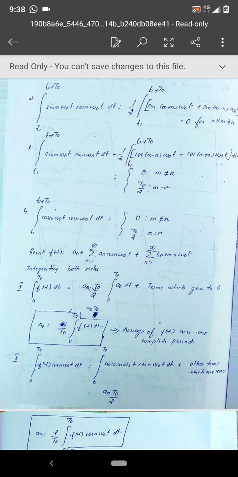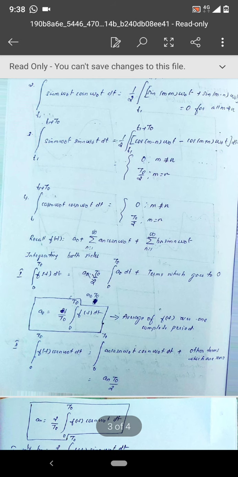And we recall what is f of t. So what is f of t? It is a naught plus summation an cos n omega naught t plus bn sin n omega naught t. Now for finding the value of a naught, the first thing is we are integrating the above equation both sides with respect to t for a complete time period. I take it as 0 to t naught for simplicity, 0 to t naught.